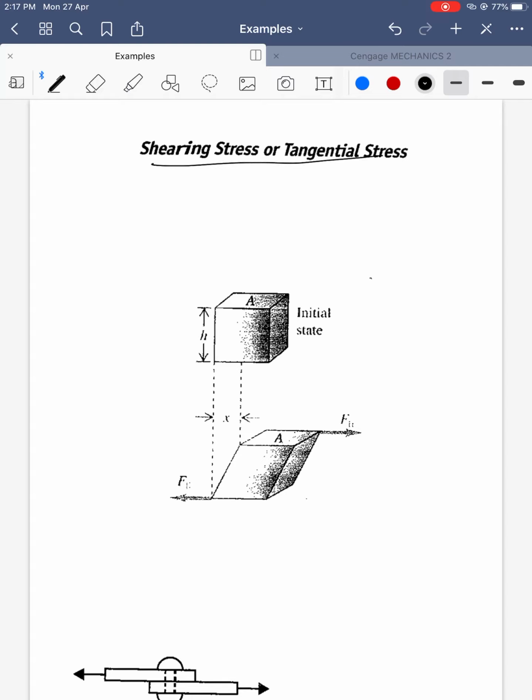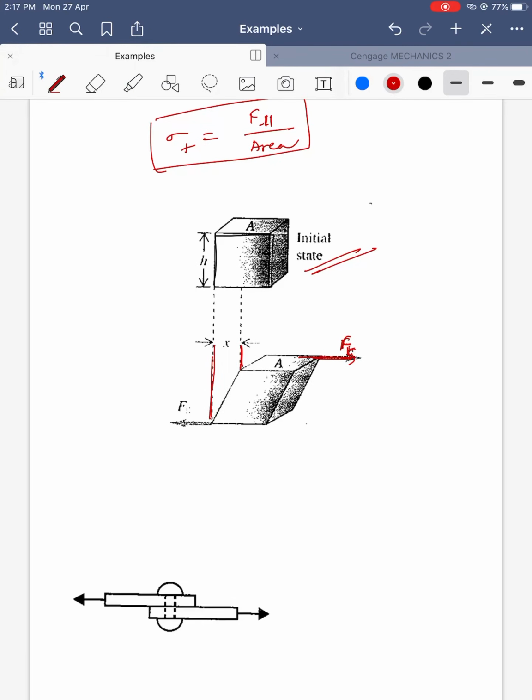And let's go to the shearing stress or tangential stress. Initially the block is looking like this, initial state. When the force is applied tangentially, there is a deformation here. Sigma, tangential stress, or shearing stress, is equal to force parallel to area by area. So here in this case, force parallel to area is Ft, and Ft by area given as A.